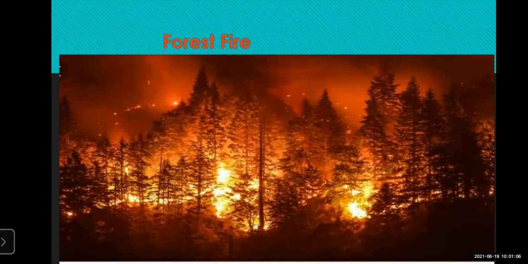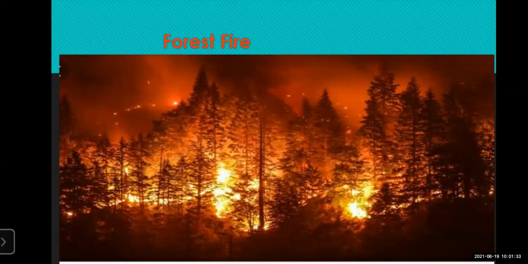It is called as the forest fire. Now, what is this forest fire? The forest fire is also called as the wildfire. It is also called as the bushfire. So, three terms in English are there for this forest fire: wildfire, forest fire, and bushfire.